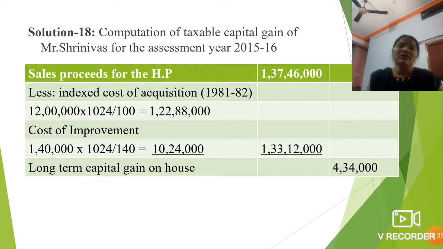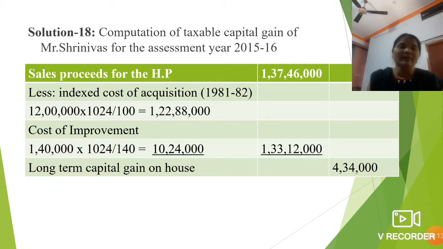Then add the cost of improvement. Again we calculate it the same way as the cost of acquisition. The cost of improvement of 1,40,000 is given in the question, and again you take the current year, that is the assessment year cost inflation index, 1024, divided by the cost inflation index of the year of improvement given in the question, which is 140. The calculated indexed cost of improvement is 10,24,000.